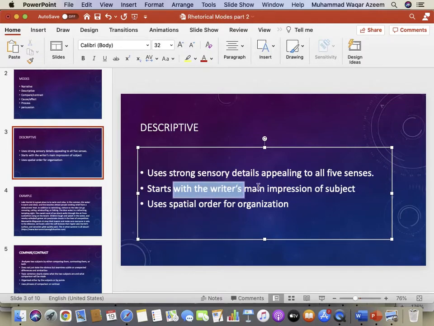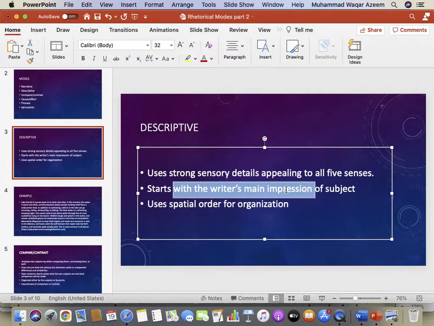You should begin your paragraph with the writer's main impression of that particular subject or thing. For example, if you want to write a paragraph on your car, maybe the first impression about that car is that it is a technologically advanced car.